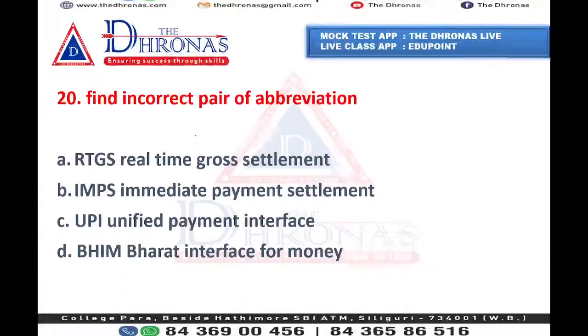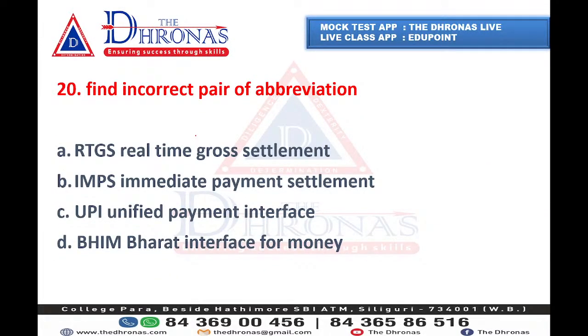We are moving towards the next question: find the incorrect pair of abbreviation. RTGS, IMPS, UPI, BHIM. Everyone is accustomed to internet banking, and you may have used IMPS, for example Google Pay, which uses UPI.